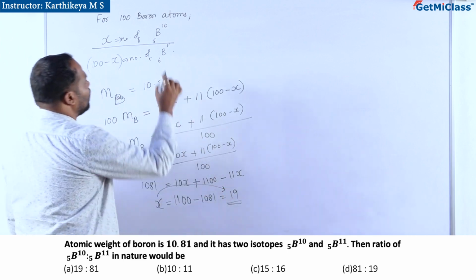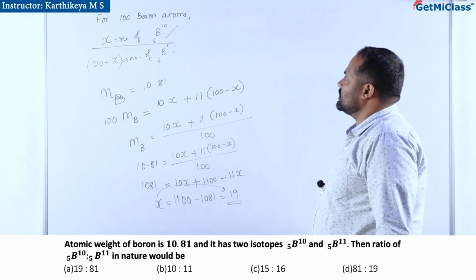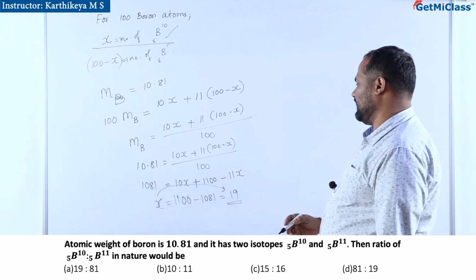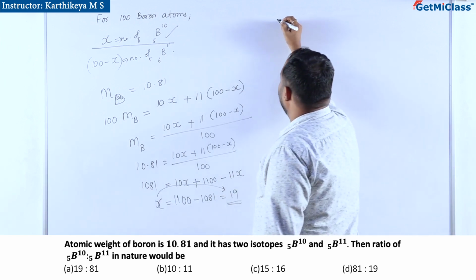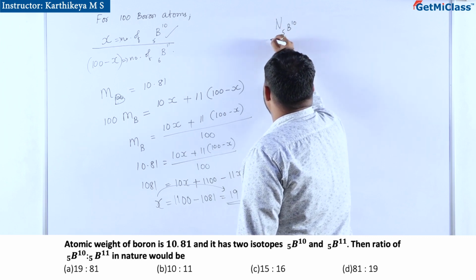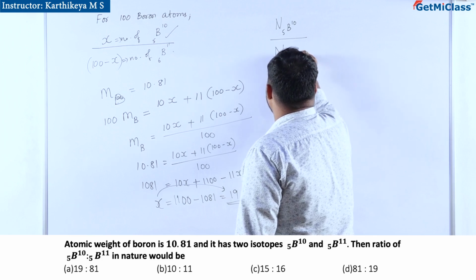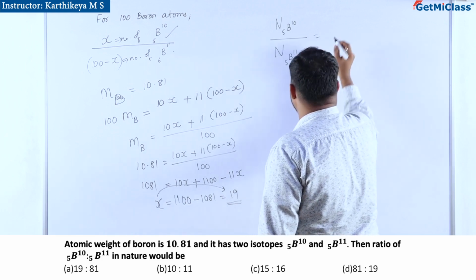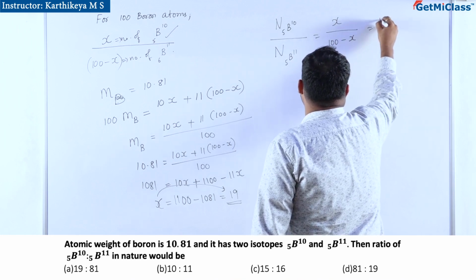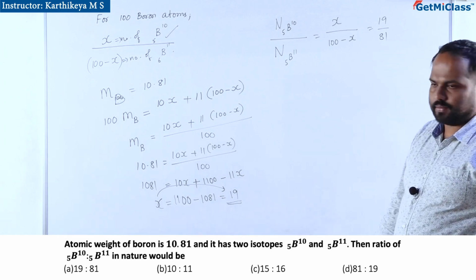So the number of boron 10 atoms in a cluster of boron 11 and 10 is 19. So the number of 5 boron 10 by the number of 5 boron 11 will be in the ratio x by 100 minus x, which is 19 by 81.